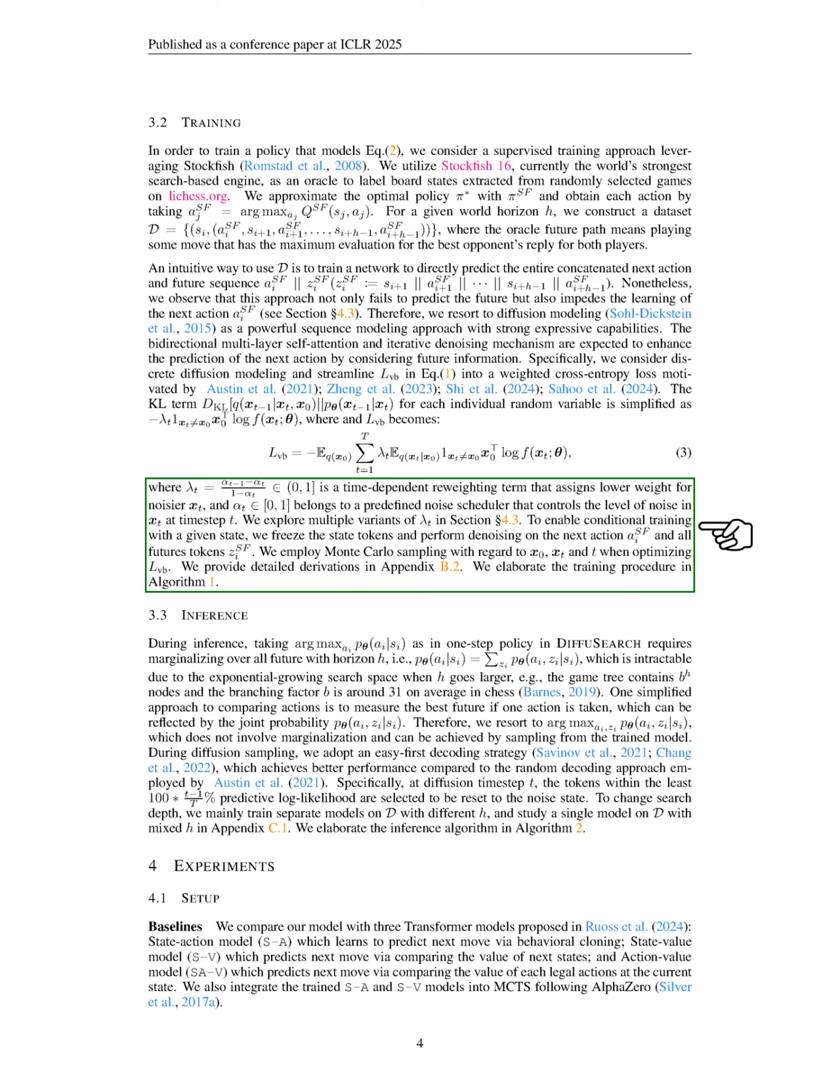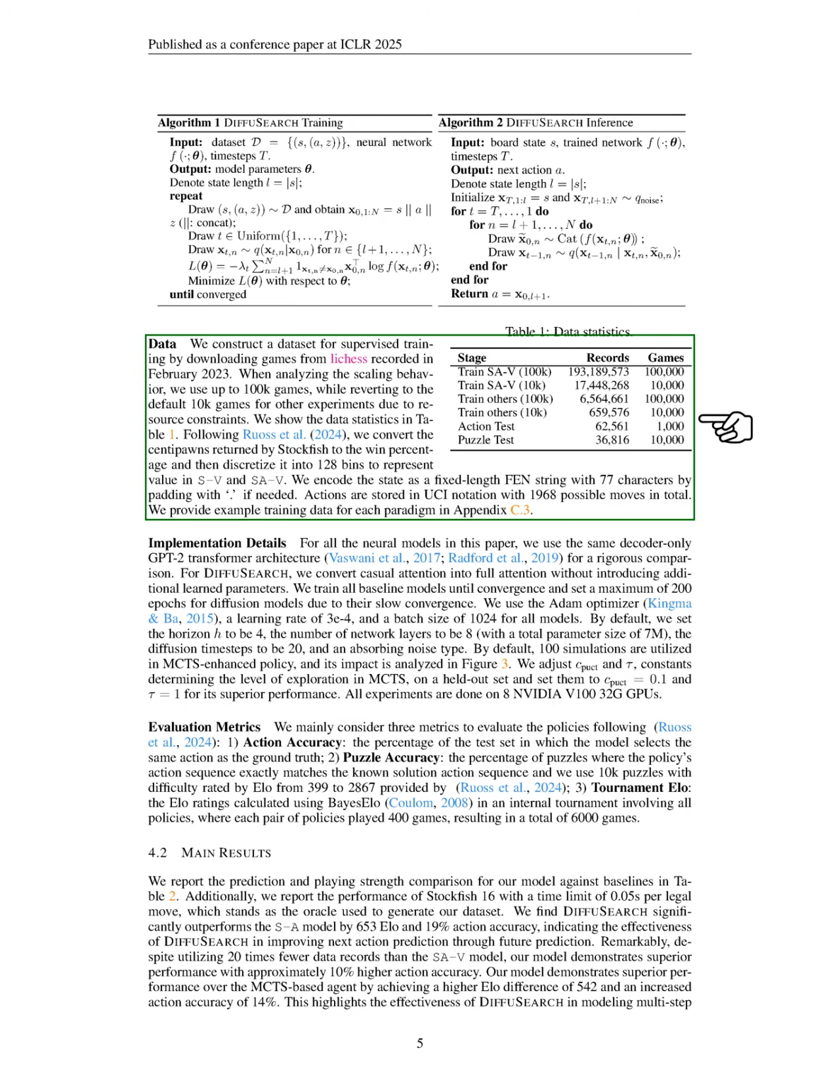We also incorporate the trained state action and state value models into Monte Carlo tree search, MCTS, as done in AlphaZero. For our dataset, we gathered games recorded in February 2023, using up to 100,000 games for scaling analysis and reverting to 10,000 games for other experiments due to resource limits. We convert centipawn evaluations from Stockfish into win percentages and categorize them into 128 bins for our state value models. We represent the game state as a fixed-length string and store actions in a standardized notation.